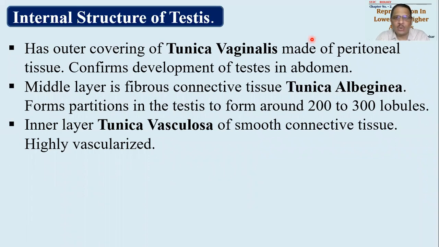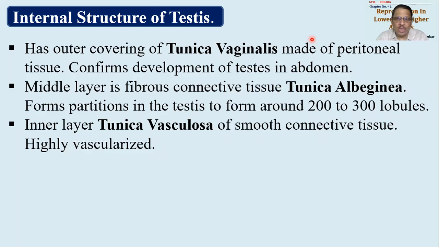There is a third layer known as tunica vasculosa. Tunic मतलब layer and vasculosa is vascularized, means it is a layer which is a spongy layer and having a dense network of blood vessels. Okay, it is a smooth, fibrous connective tissue, spongy layer. This will be filling up in the lobules.